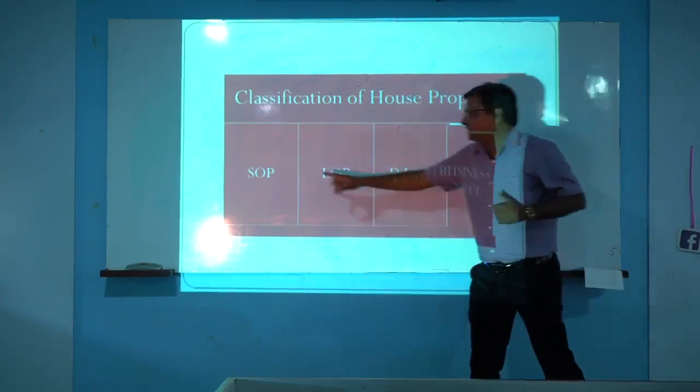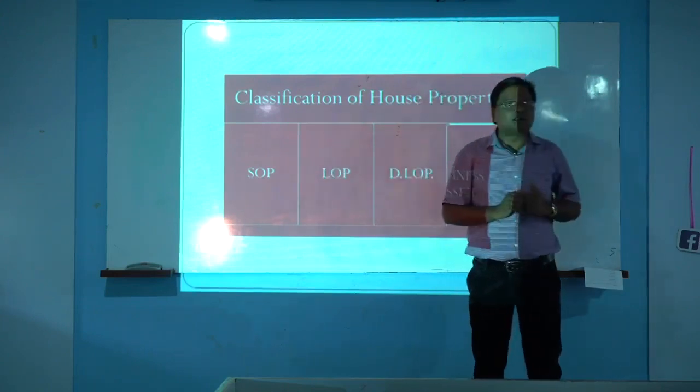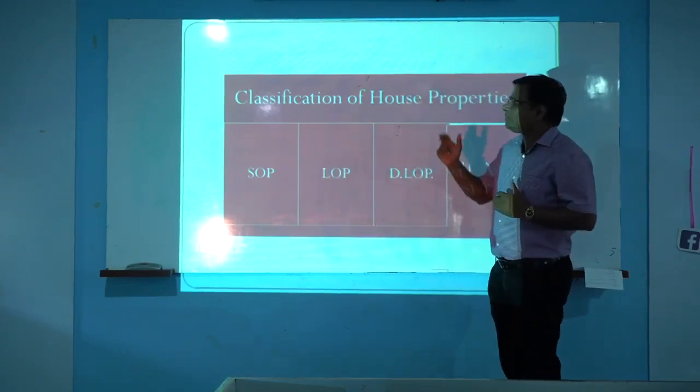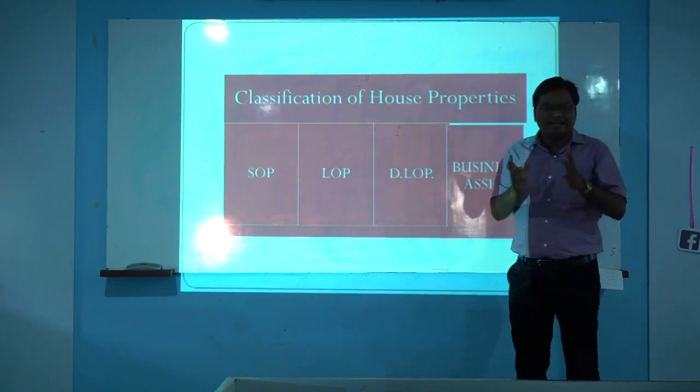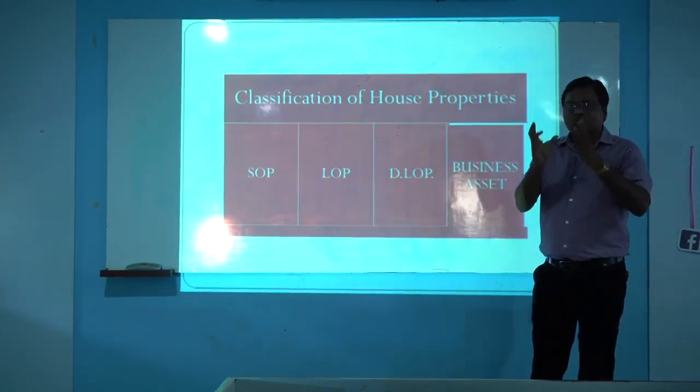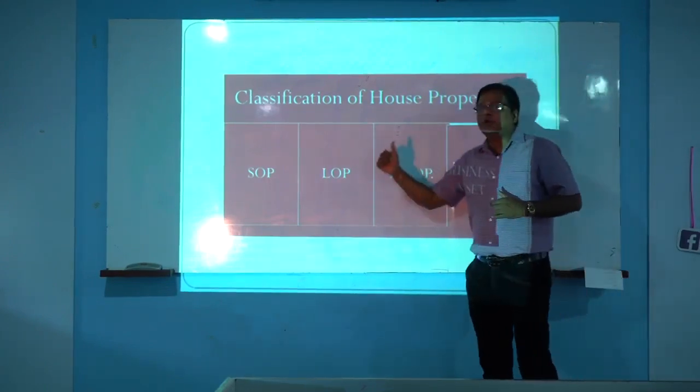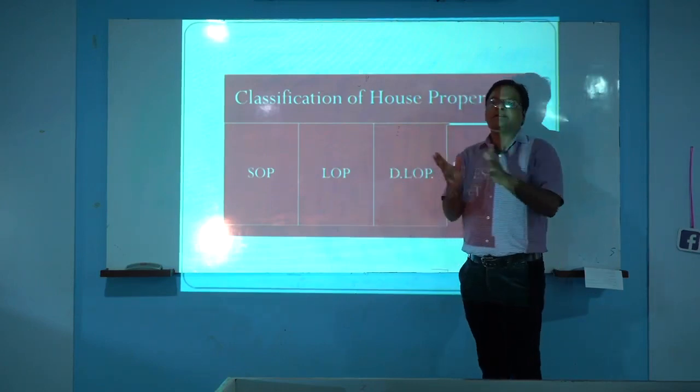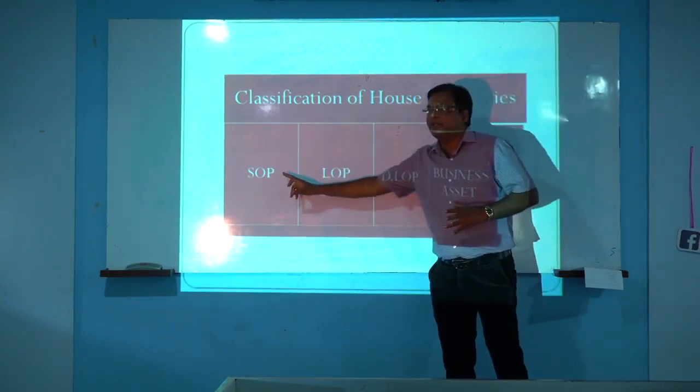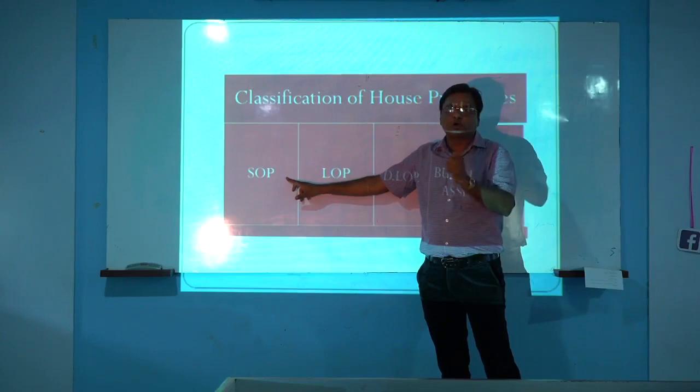The first one is SOP property. SOP means what? It is called self-occupied property. If any property is used by the owner for his own residential purpose, then that property will be called SOP property, self-occupied property.